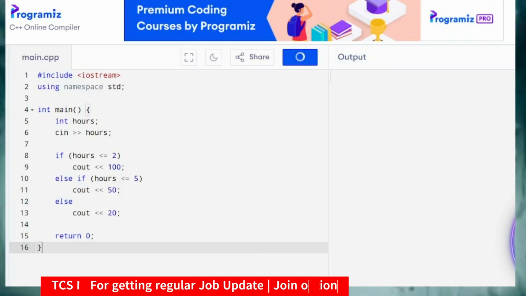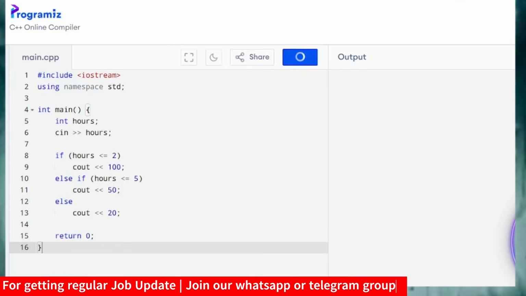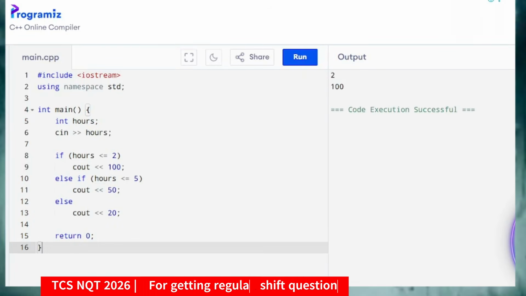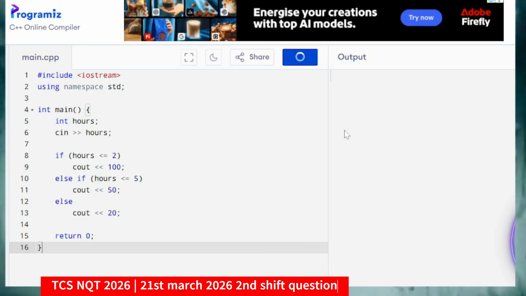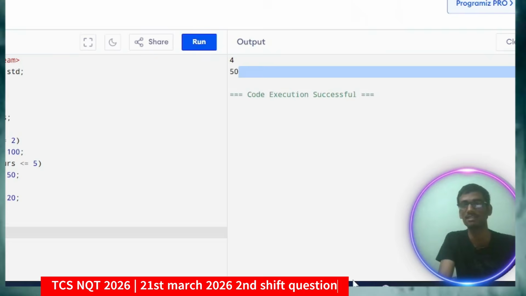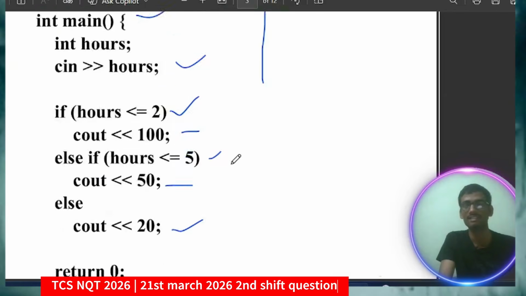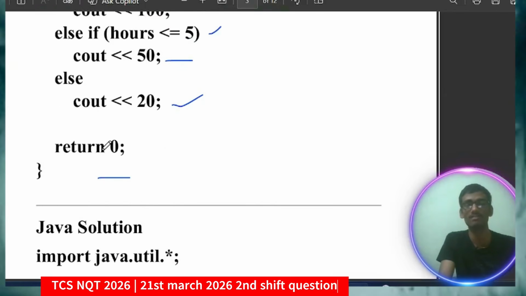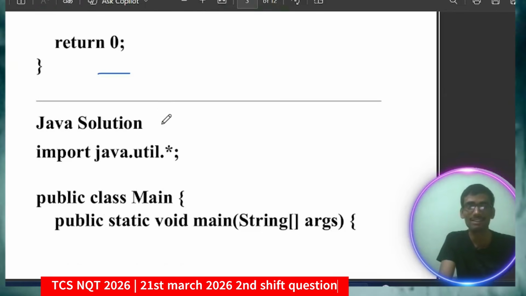Let me give the solution and let me run this code. Okay, so I'm running this and taking the number of hours. I'm taking the number of hours as 2, getting the fine as 100 because that was our condition. If I take the hour which is less than 5, let me take 4, then we will get the fine as 50. So according to the scenario you have to just use if else conditions, and this was the easiest shift, that's why I'm saying. This discussion will be within 10 minutes, the video will not be very long, so sorry for that. Because it is so easy, what more discussion should I do on it.